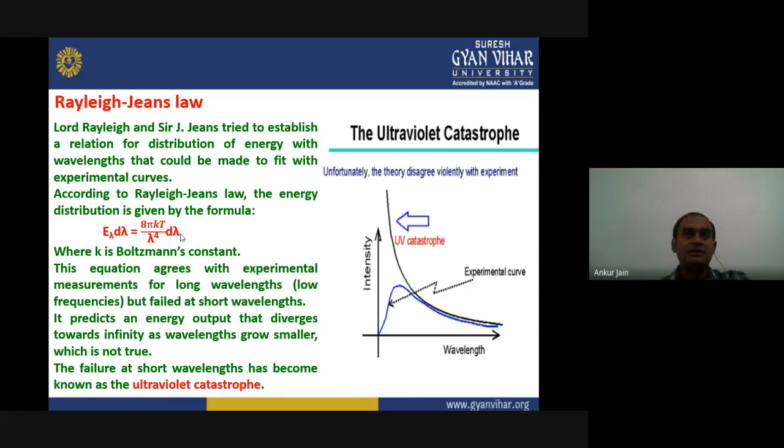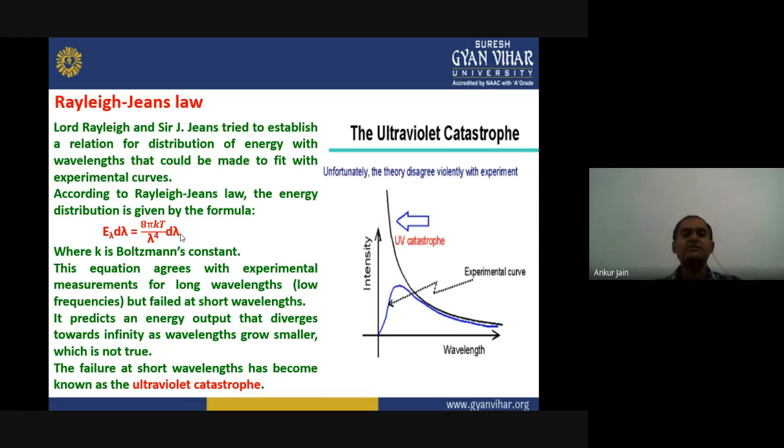Okay, but there is a limitation. This was good for longer wavelengths, or we can say this is valid for lower frequencies. But when it comes to shorter wavelengths, this law again fails, similar to Wien's law. Wien's law failed for longer wavelengths, and the Rayleigh-Jeans law fails for shorter wavelengths. So actually, these two laws can define one part and another part of the black body spectrum.